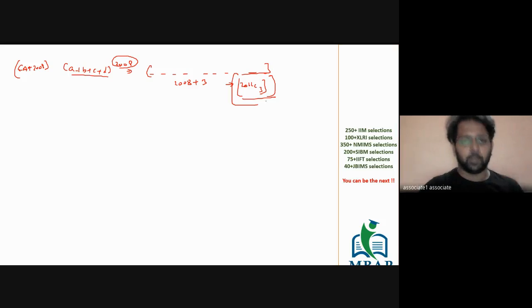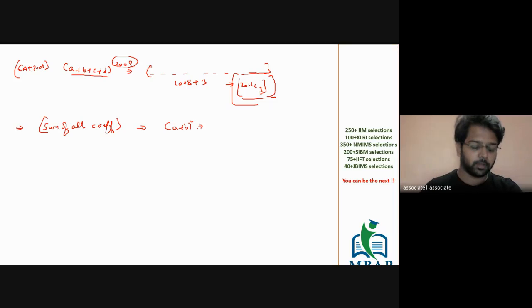Everyone out here knows how to solve the questions on polynomials if the question is about finding the number of terms, right? Yes or no? Perfect. Now the second kind of question which I told you is to find the sum of all the coefficients. So tell me, what is the sum of all the coefficients for a plus b the whole square? Tell me the sum of all the coefficients for x plus y the whole square.